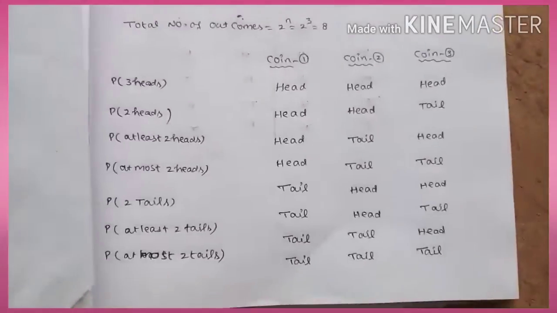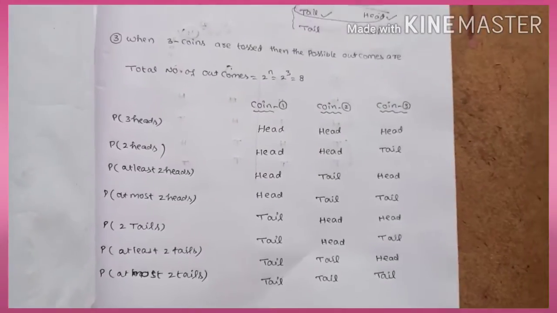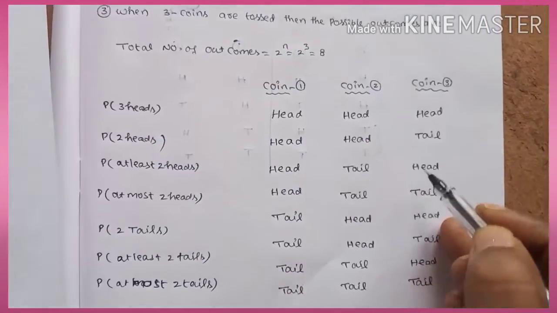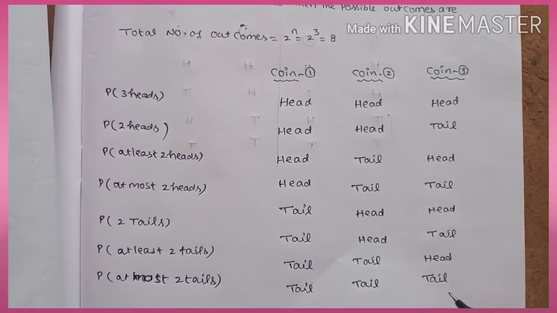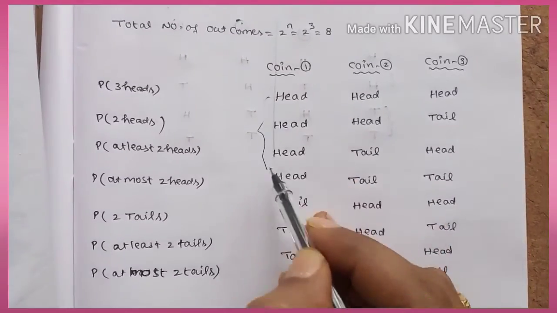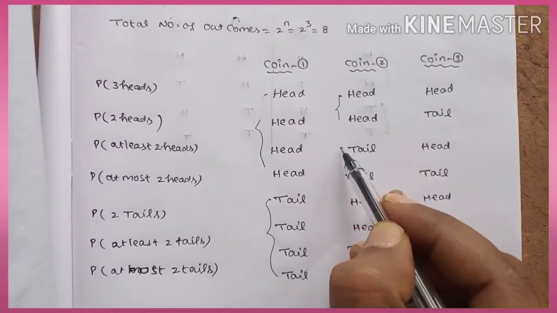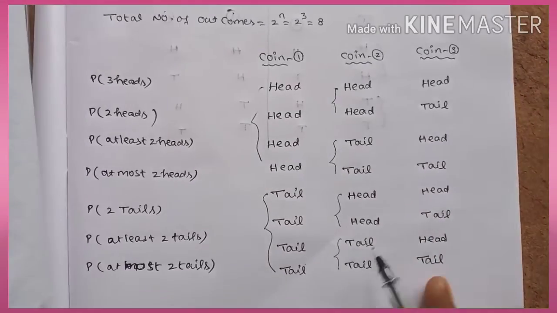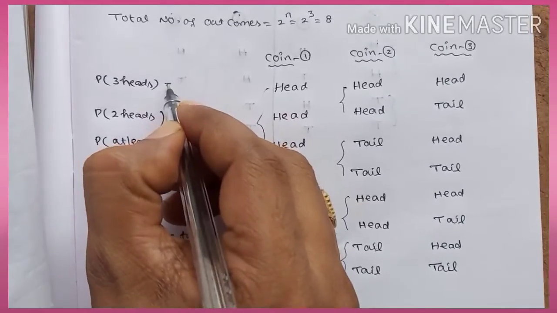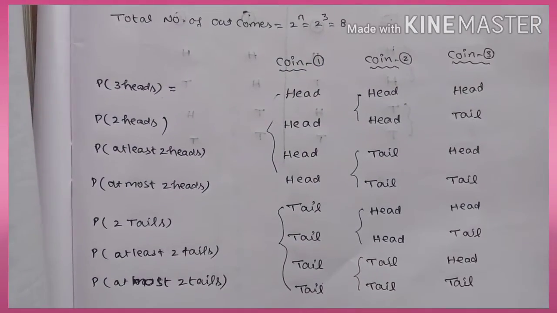When you tossed two coins at a time, three coins at a time, these are the possible outcomes. I already told you how to write all these outcomes, right? Later all are single. Now the question is: what is the probability of 3 heads?